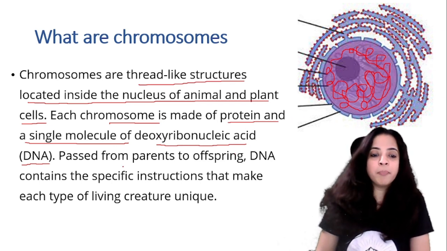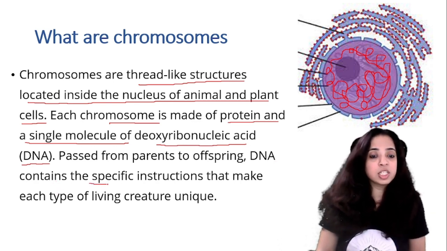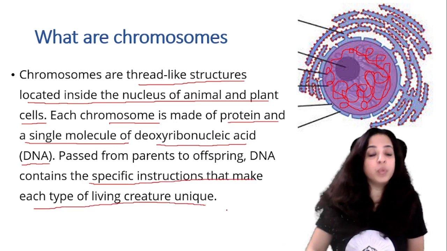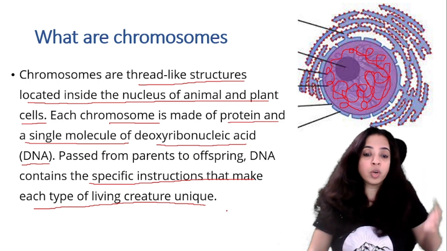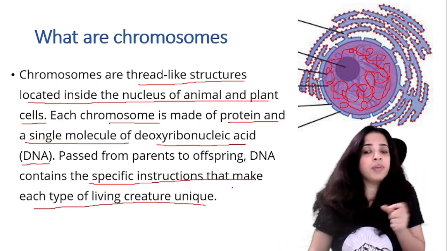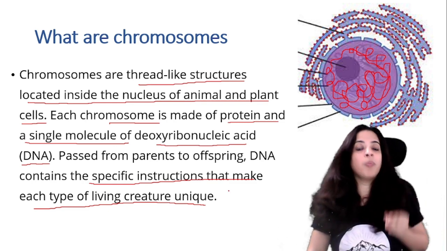Now, passed from parents to offspring, DNA contains what? The specific instructions that make each type of living creature unique. So whatever we inherit from the parents, all of us have a different DNA, but it is passed from our parents to us.